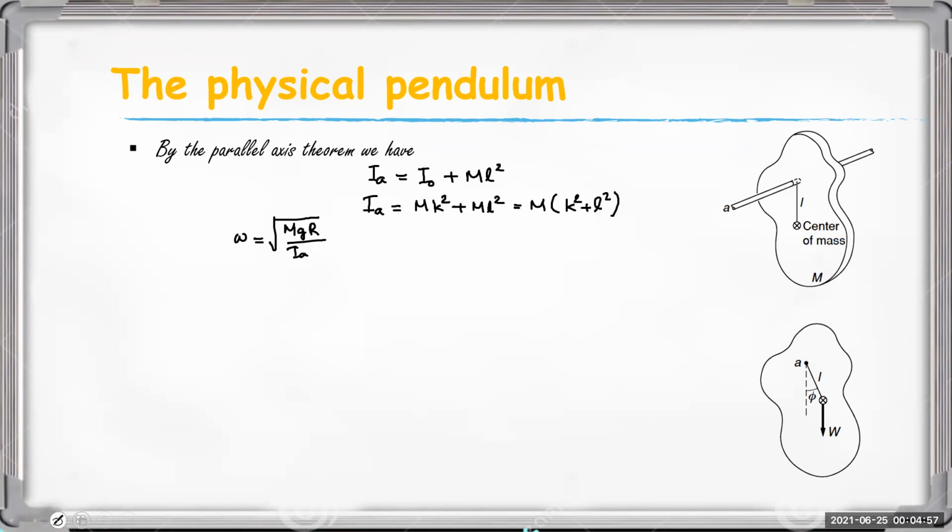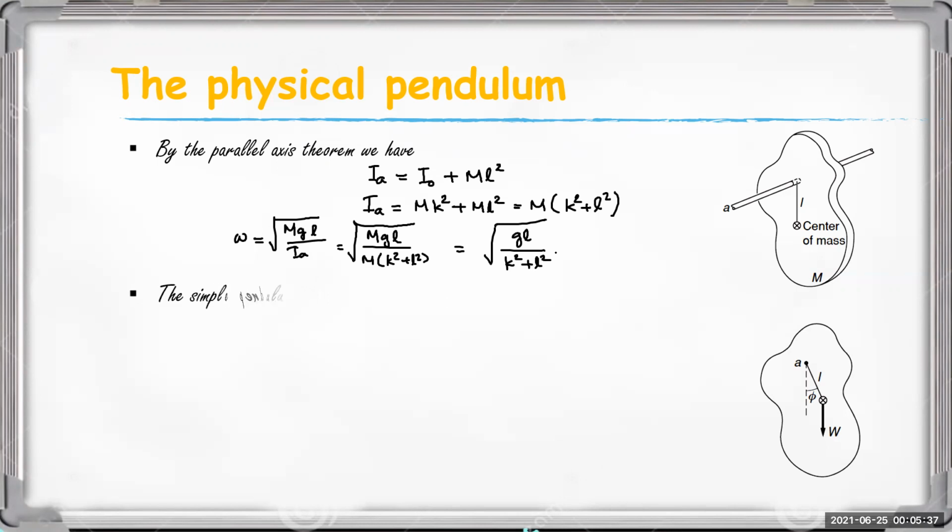L. Okay, so I write it as mg L divided by Ia, or that is equal to, substituting the value of Ia from above, m into K square plus L square. Then that is equal to g L divided by K square plus L square.